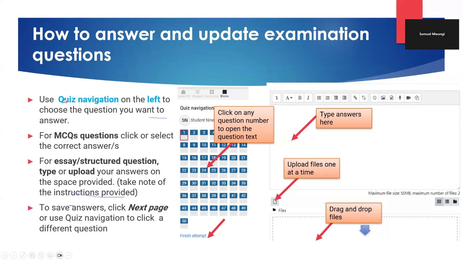So we will be able to unhide this question navigation block, and then we will be able to see the many questions that we have. And we will be able to navigate to each and every question. And of course, there will be different types of questions in there.